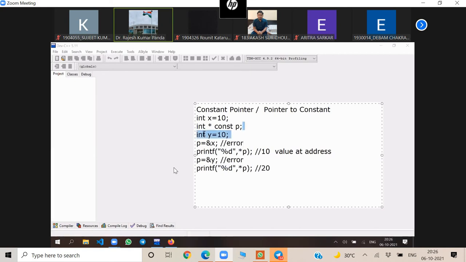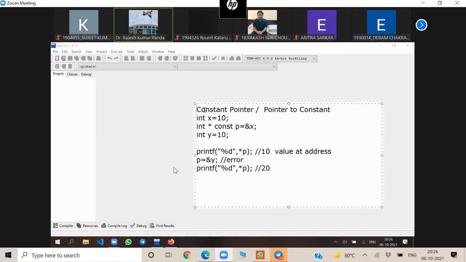Because I have not initialized it. Later it cannot be initialized. So this int *const p, if I write = &x, now p will always point to x. It cannot point to any other memory location. Means I cannot write p = &y. It will give an error here. It cannot point to y. It will always point to x.